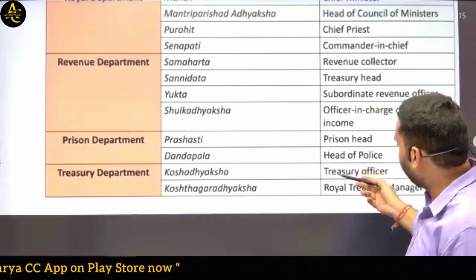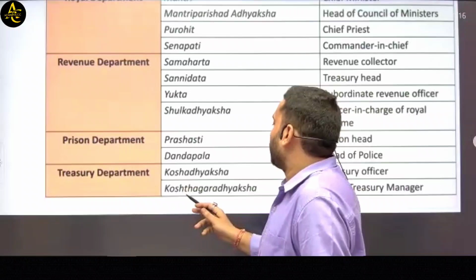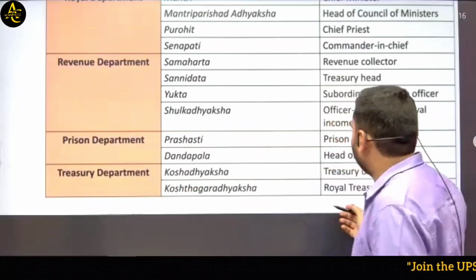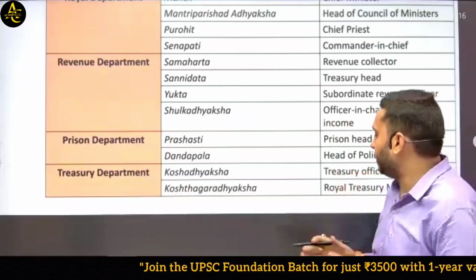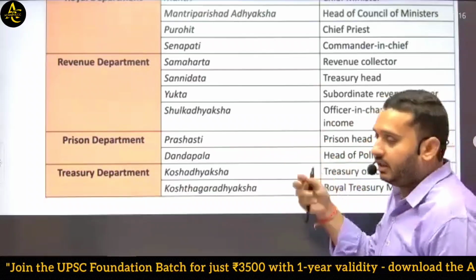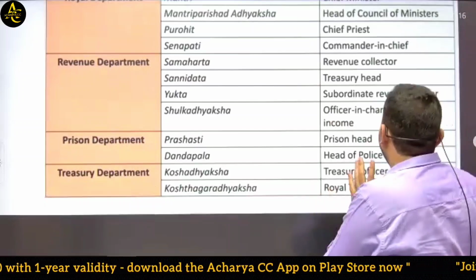Then he had another assistant, Kostagra Adhyaksha. So treasury generally has two divisions. One is the whole treasury, and one part of that whole treasury was the royal treasury.